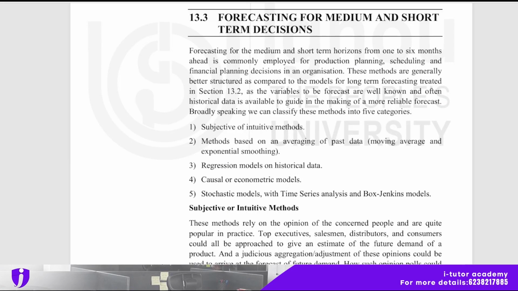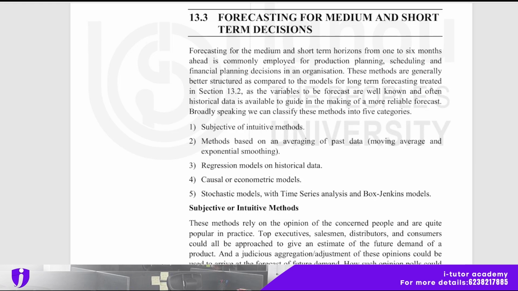In today's session, we will start with Unit 13, subsection 3, that is forecasting for medium and short term decisions. Forecasting for the medium and short term horizon, from 1 to 6 months ahead, is commonly employed for production, planning, scheduling, and financial planning decisions in an organization.